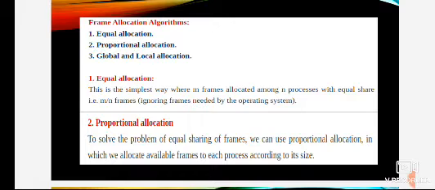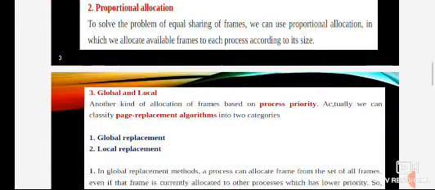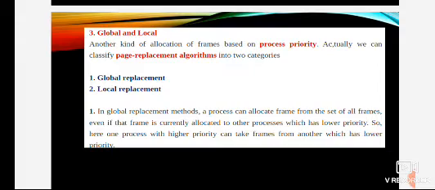To solve the problem of equal sharing of frames, we can use proportional allocation, in which we allocate available frames to each process according to its size. The third one is global and local allocation, another kind of allocation of frames based on process priority.